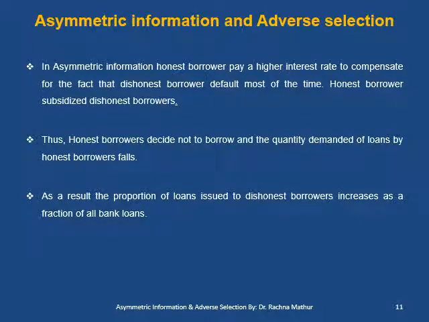Now what happens in asymmetric information? Honest borrowers pay a higher interest rate. Why? They pay a higher interest rate to compensate for the fact that dishonest borrowers default most of the time. Honest borrowers subsidize dishonest borrowers. Thus, honest borrowers decide not to borrow, and the quantity demanded of loans by honest borrowers falls. As a result, the proportion of loans issued to dishonest borrowers increases as a fraction of all bank loans.